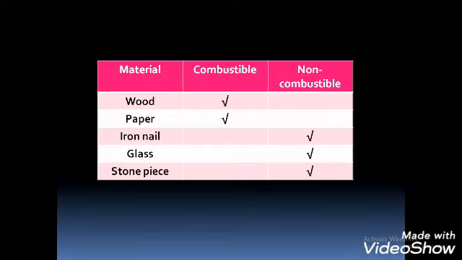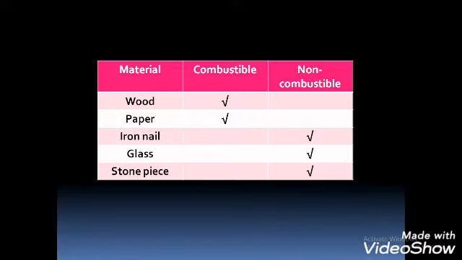Some examples are given. First one, wood. Is it combustible or non-combustible? If we burn wood, it will burn, so it is combustible. Then paper is also a combustible material. Is an iron nail combustible? No, it is non-combustible. It does not burn. It does not produce heat. And glass, is it combustible? Non-combustible. Then a stone piece is also non-combustible.